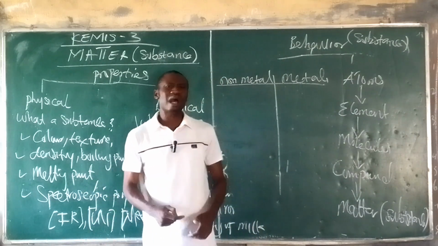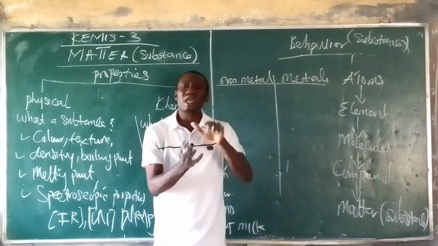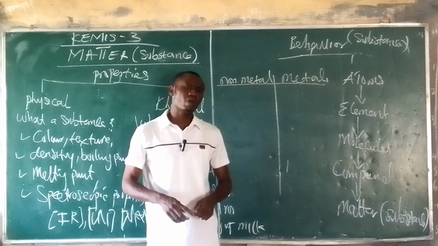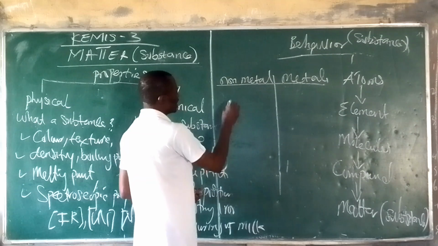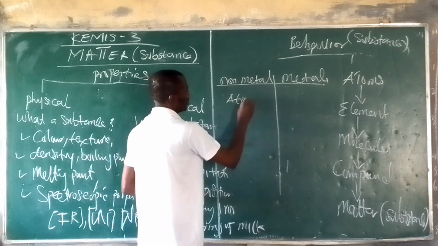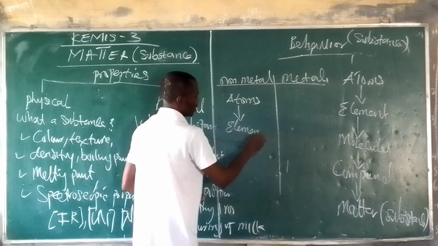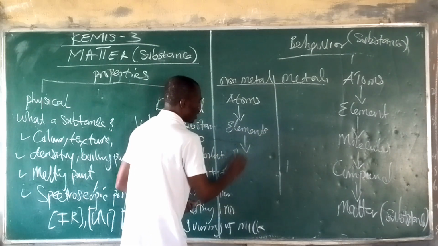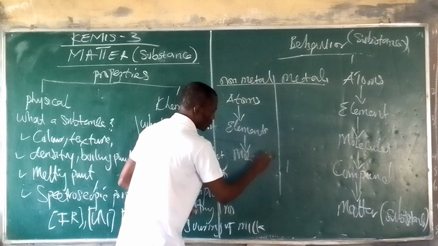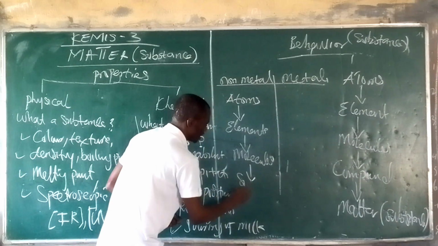If you're talking about the non-metal, the composition of the non-metal is basically the atoms, the elements, the molecules, and then the substance.